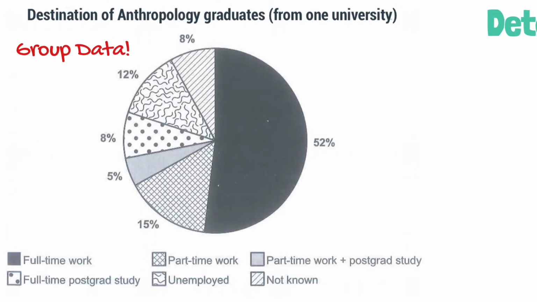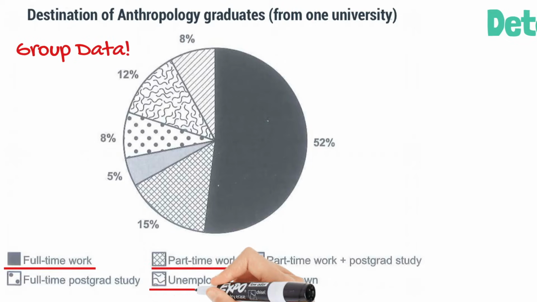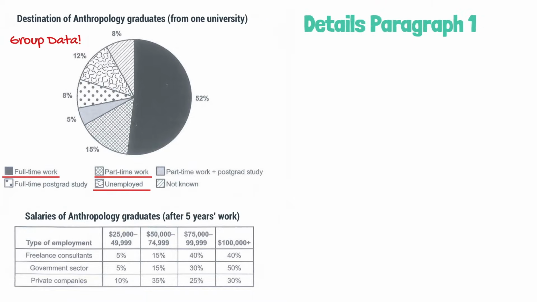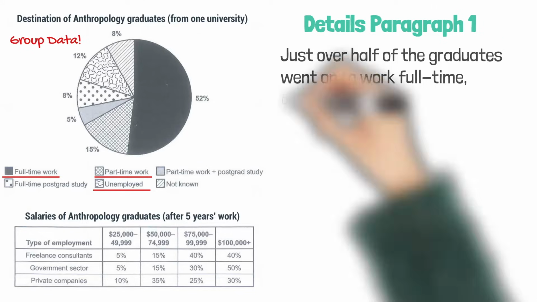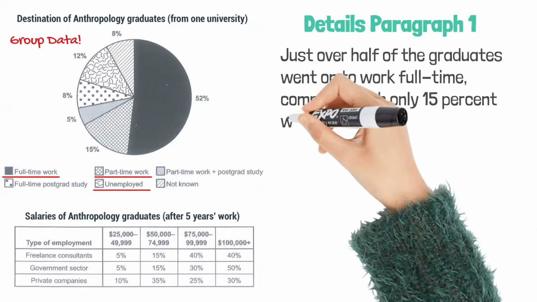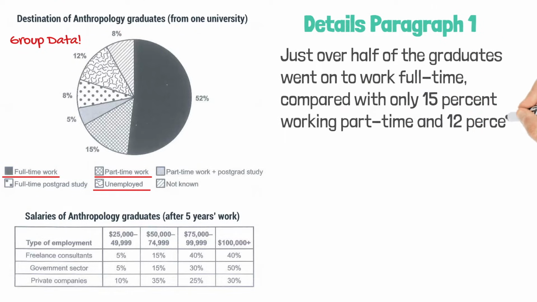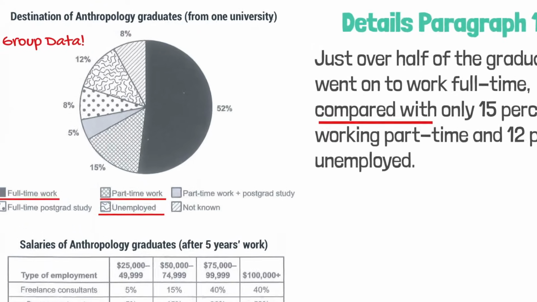Here, we really need to group similar categories together so that we don't report those percentages one by one. I will group together full-time work, part-time work, and unemployed because they are all about employment. Just over half of the graduates went on to work full-time, compared with only 15% working part-time and 12% unemployed. Three numbers are all reported in just one sentence with good comparisons.